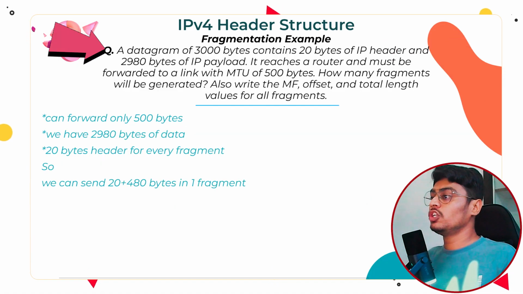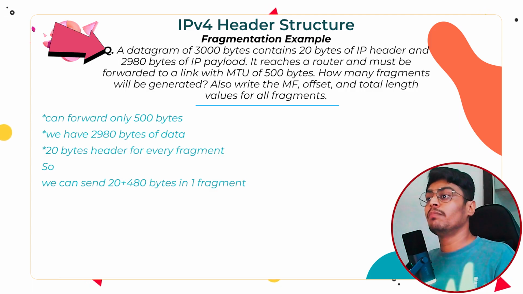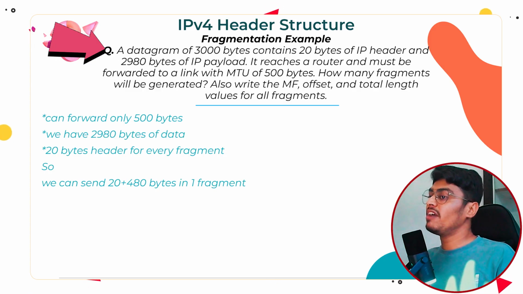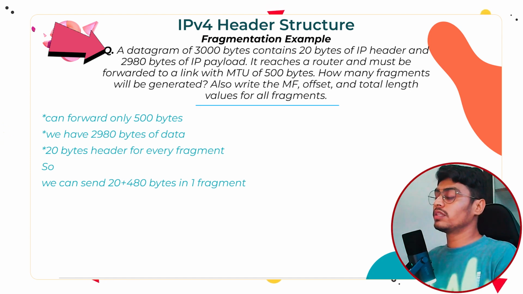So let me solve a numerical example. A datagram of 3000 bytes contains 20 bytes of IP header and 2980 bytes of IP payload. It reaches a router and must be forwarded to a link with MTU of 500 bytes. How many fragments will be generated? Also write the MF, offset and total length values for all fragments. Now we will look at this example.